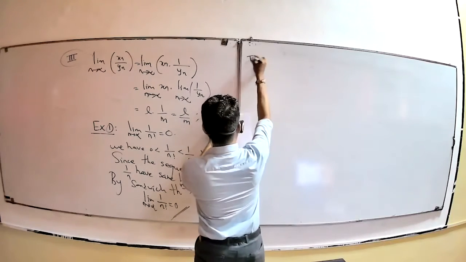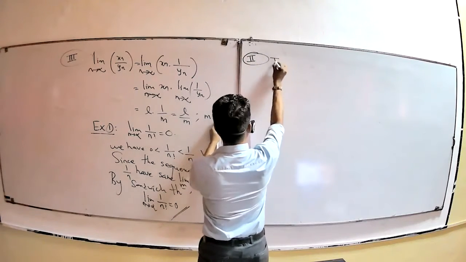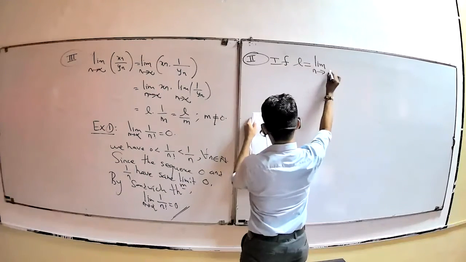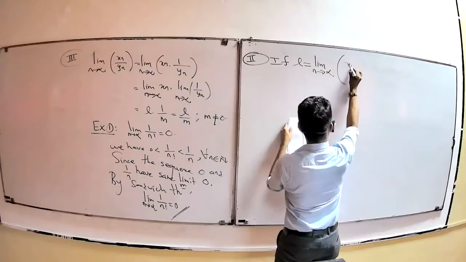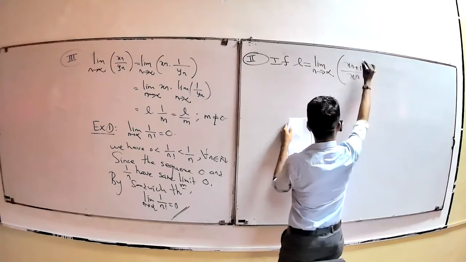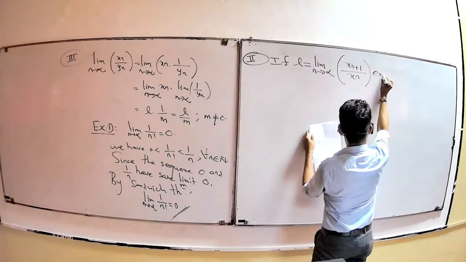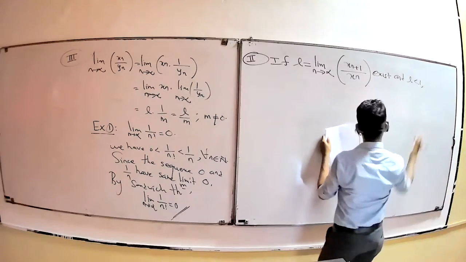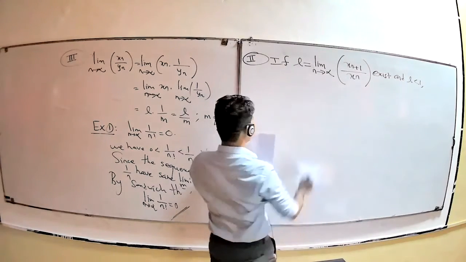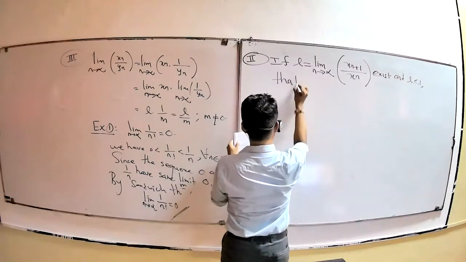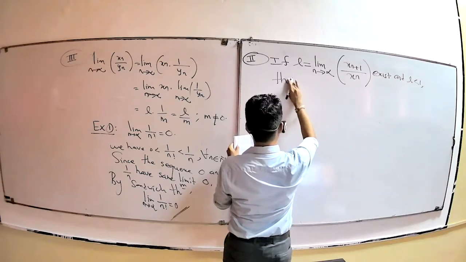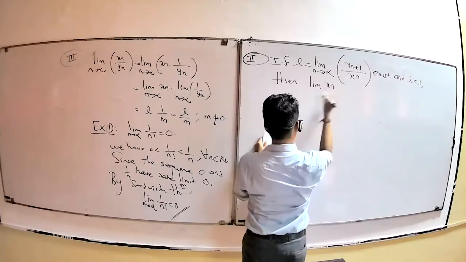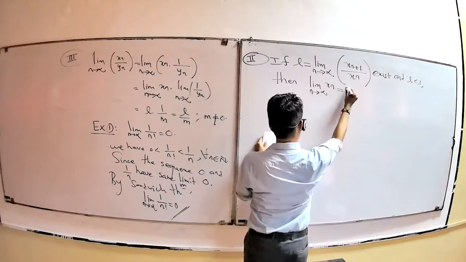The second part of the theorem: if L equals the limit as n tends to infinity of Sn plus 1 over Sn exists, and this L is less than 1, right? L less than 1, then we want to prove that the limit of Sn as n tends to infinity is 0.